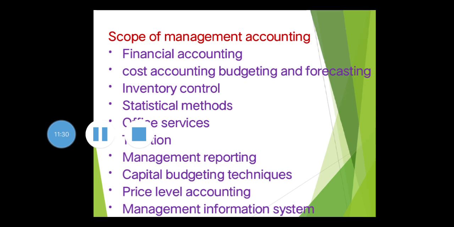Next area is capital budgeting techniques. That is also a part of management accounting. So, what is capital budgeting? Simply, we can define capital budgeting as an investment decision in fixed assets. Suppose a company decides to purchase a fixed asset, that is a capital budgeting decision. That is an irreversible decision. If you reverse the decision, that will seriously affect the profitability and wealth of the shareholders, right?